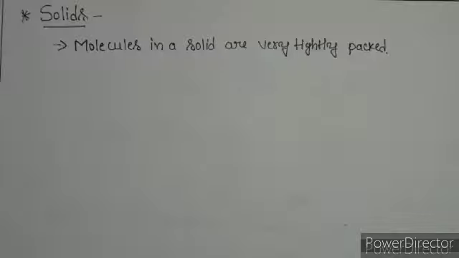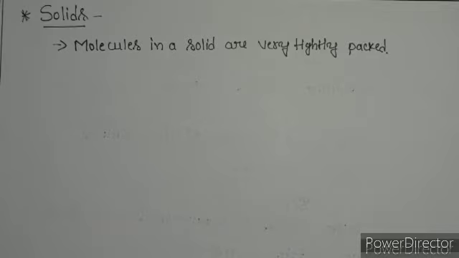Students, next we are going to know about solids. Molecules we know, right? Matter is composed of tiny particles called molecules. The molecules in a solid are very tightly packed.